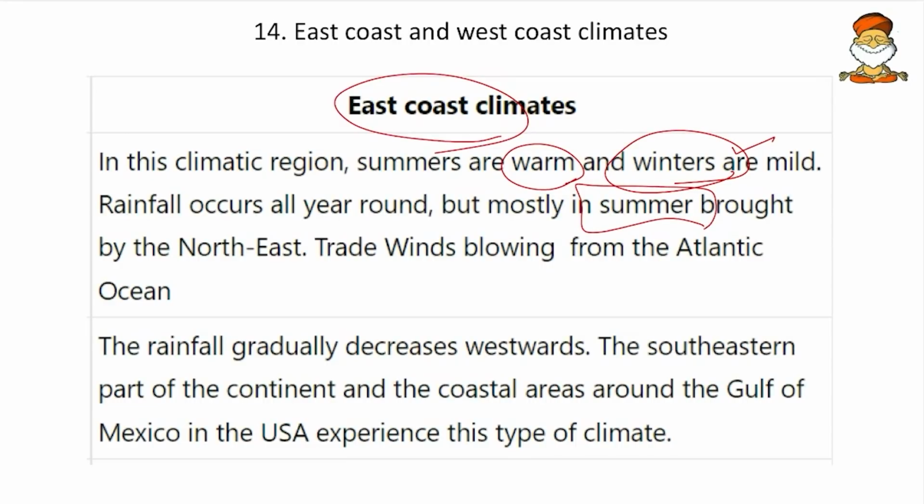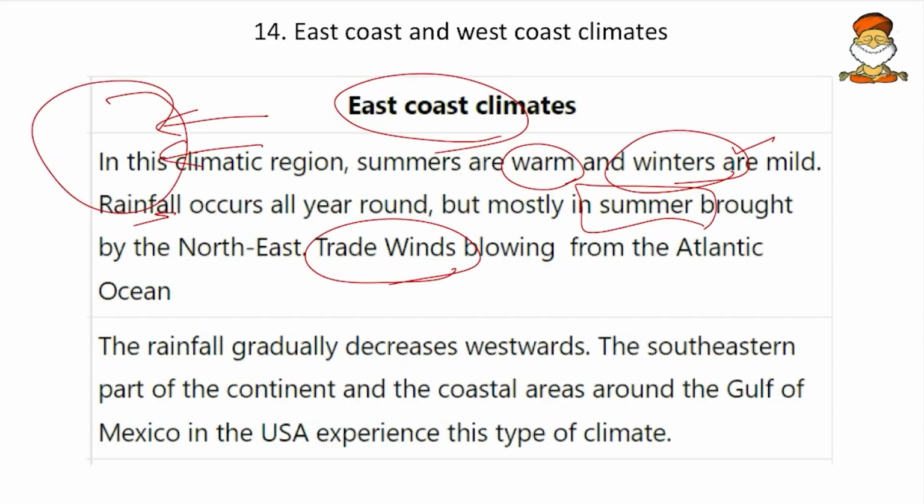So it is because of the trade winds. Trade winds, we know, blow from the east to west, and they bring moisture, especially during the summer season. Like the west coast climate, which is under the impact of westerlies, that is why they have rainfall in winters, and these have the impact of the trade winds, so that is why they have rainfall during summers. Here the Gulf of Mexico is the best example for the east coast climate. Okay, so remember these two.